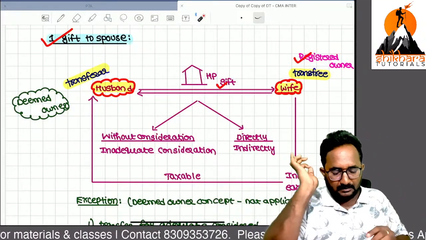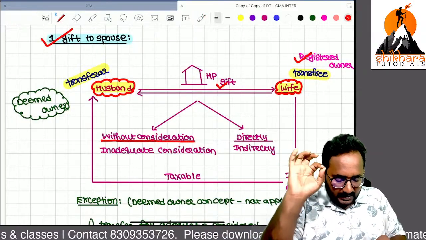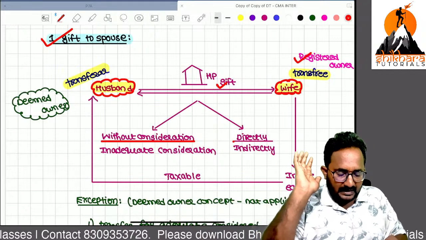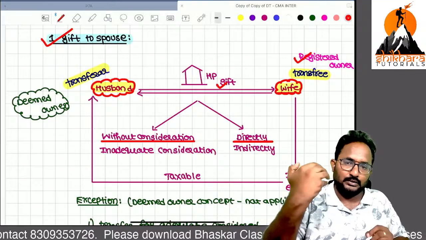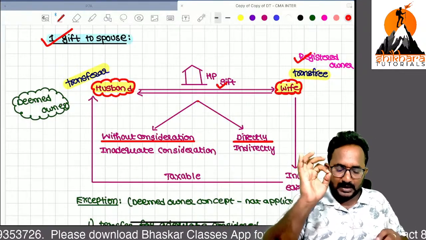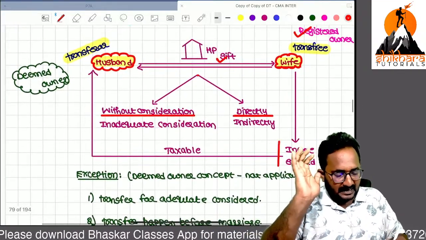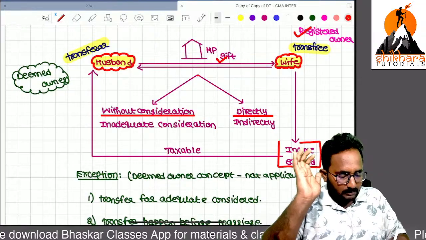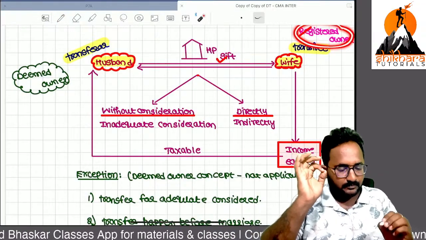Now, can you tell me how we can give the gift, ma? Without consideration or inadequate consideration. I can give it directly to my wife, or I can transfer it through a third party also. Remember, gift means without consideration or inadequate consideration. Whatever income is earned, as per the normal rule, it is taxable in the hands of the registered owner.